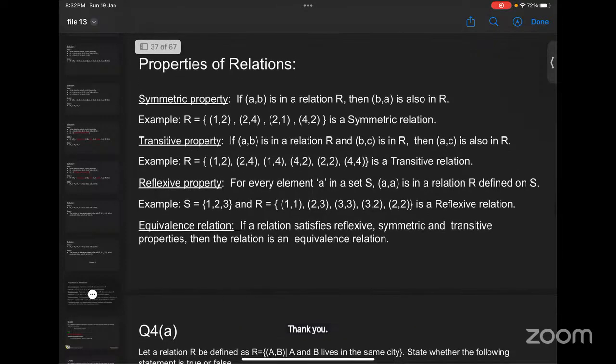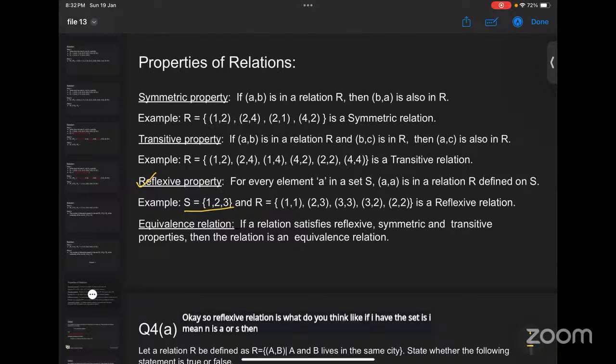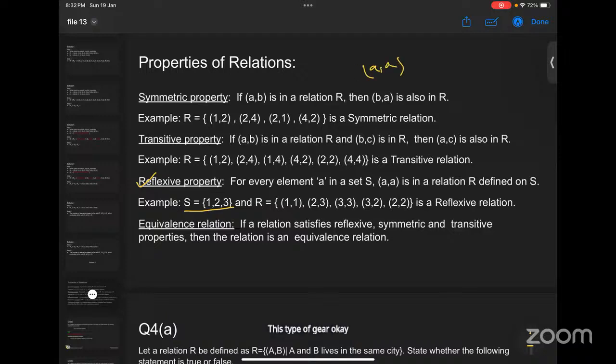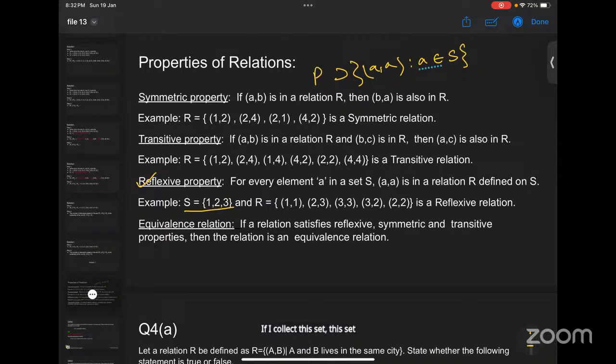Yeah, sure. So let us just start with reflexive relation. Reflexive relation means, if I have any set S, then if you want to define a reflexive relation, you have to include all the same pairs, pairs of this type, (a, a) such that a belongs to S. If I collect this set, it will always be a subset of R if R is a reflexive relation.